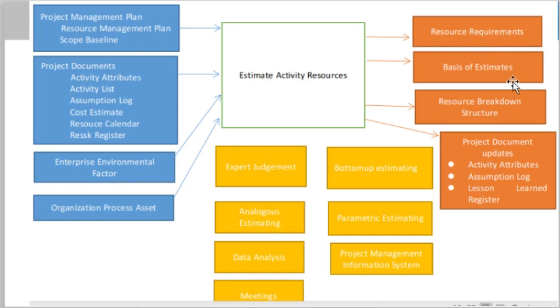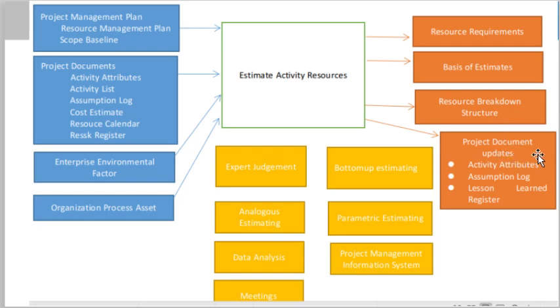Then the basis of estimates, on which basis you have done the estimation. Then the resource breakdown structure. Resource breakdown structure means, for example, two software engineers, 1 QA engineer, 1 deployment engineer, 1 project manager, 1 solution architect. So basically you will break down and you will get the resource breakdown structure as well.